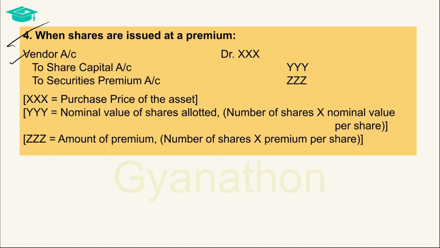When the vendor's account is debited with the purchase price of the asset, then as we saw, it offsets the liability that was created in the vendor's account while recording the purchase of the asset, and the vendor is now the receiver of the consideration.